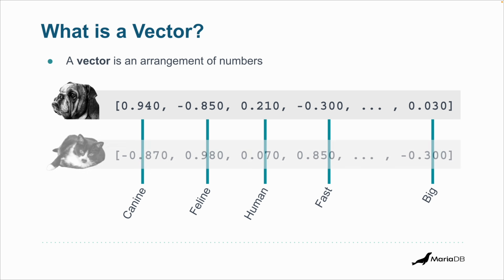Now we can take another one, for example, Mina, the cat. So she is less canine, obviously, more feline, and apparently less human, but faster. Also, she's not very big. You get the idea, right?